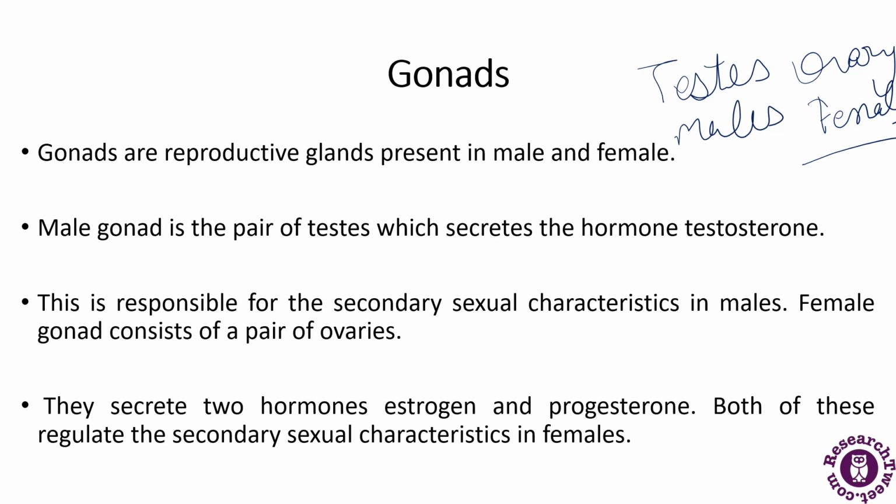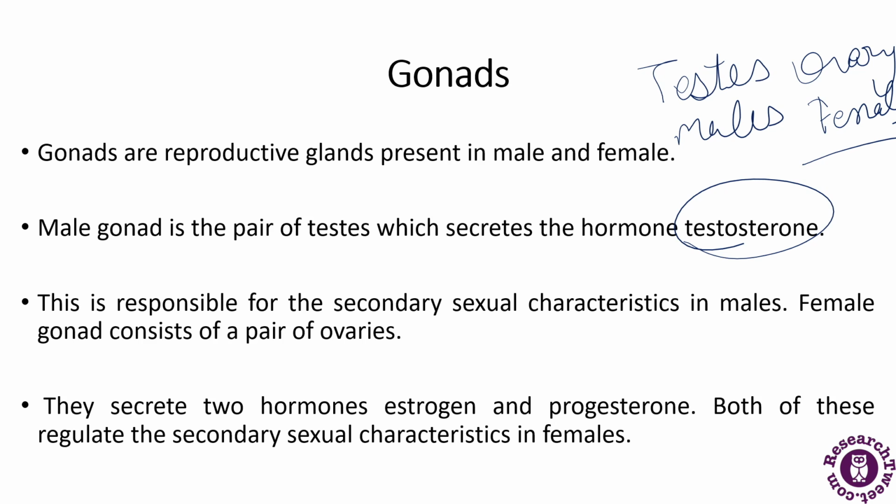The male gonads consist of a pair of testes, and the testes make the hormone known as testosterone, and it helps them grow facial and body hair at the time of puberty. It also tells the penis to grow larger, and they play a main role in making sperms.